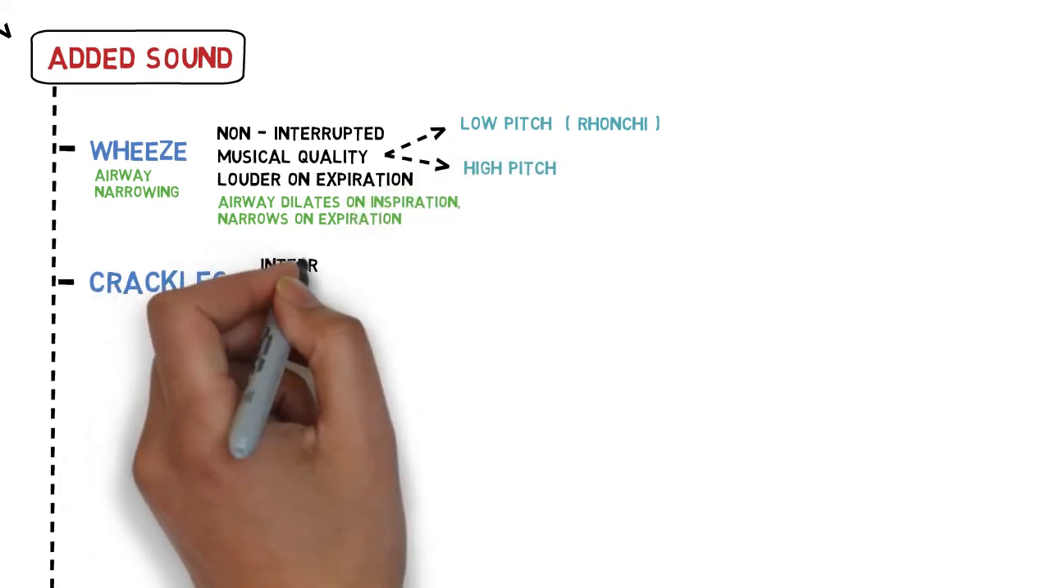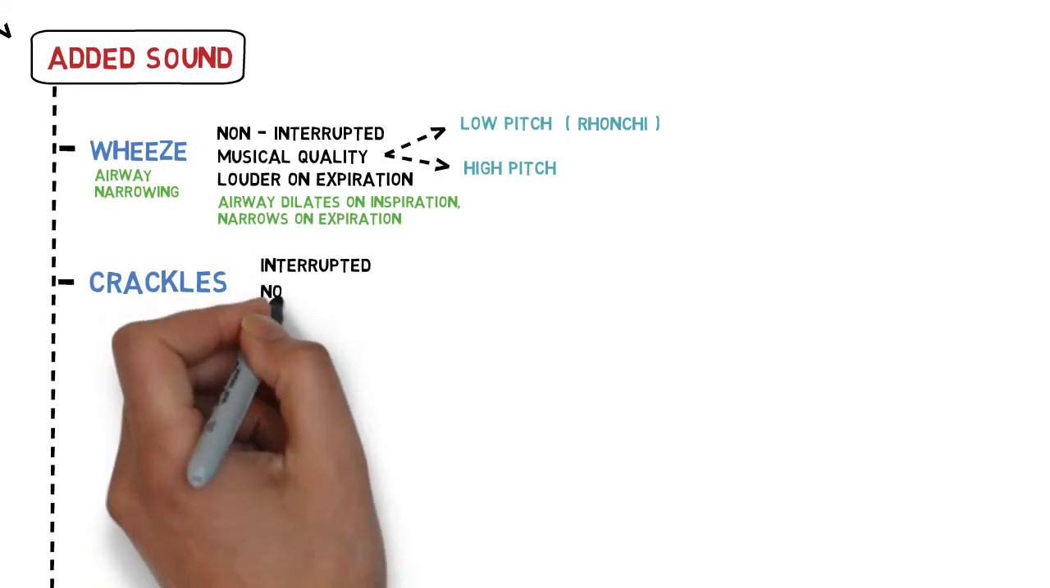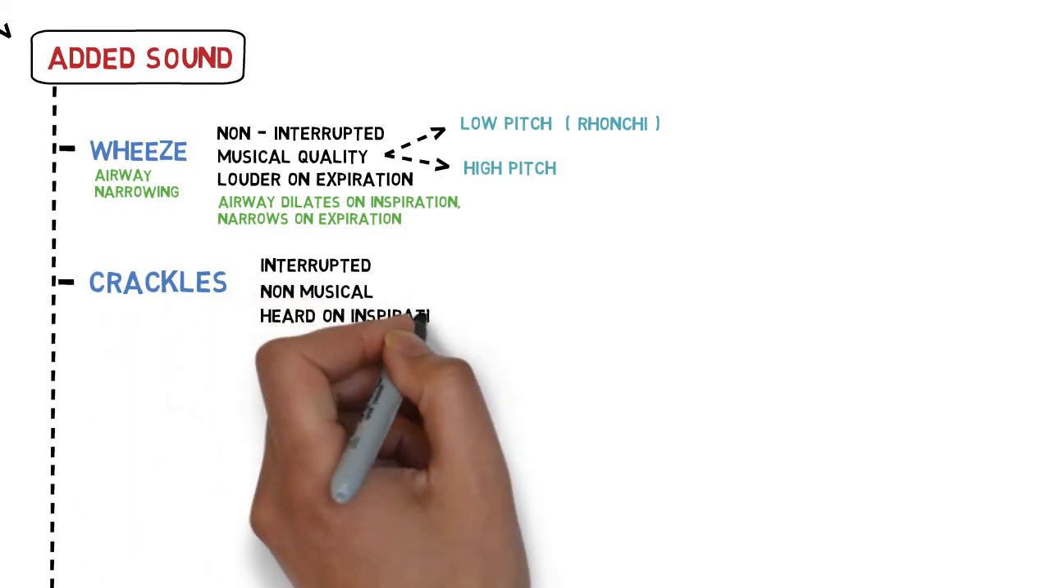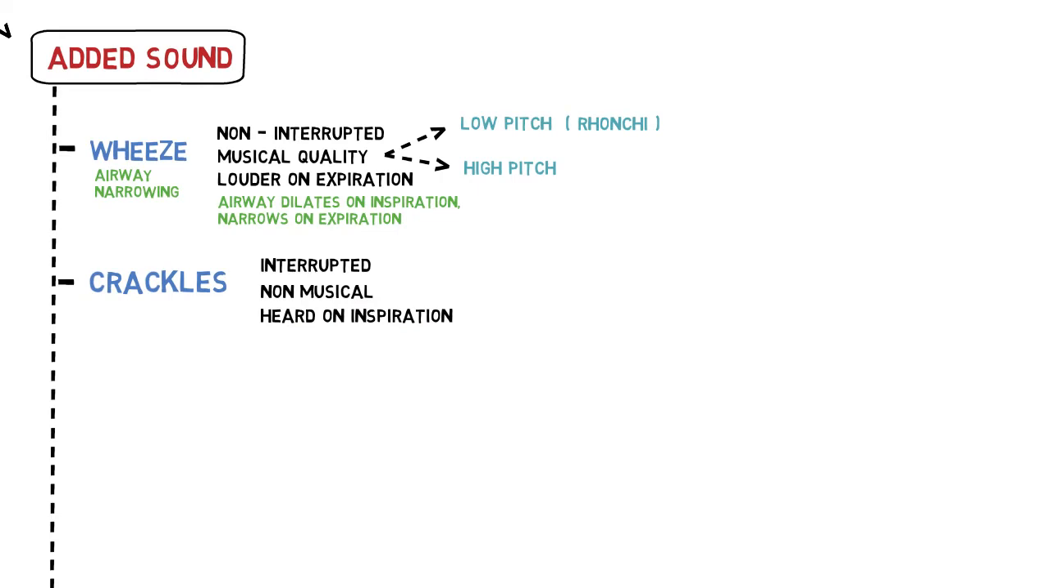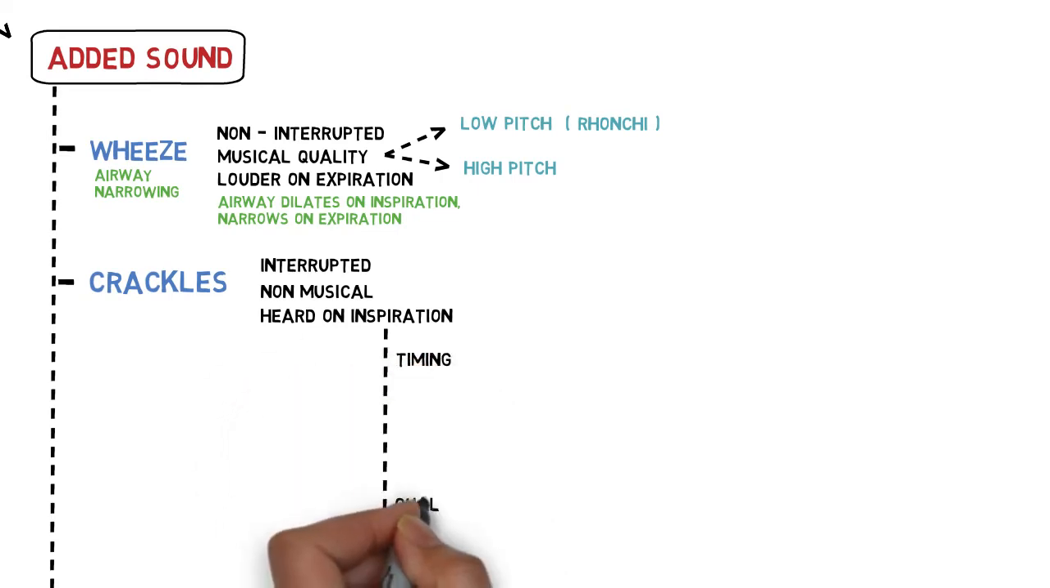Crackles is the opposite. It is an interrupted, non-musical sound heard on inspiration. Previously, crackles were also described as having high or low pitch. High pitch was called crepitation, whereas low pitch was called rales. However, there is no significant distinction between the two, so a unifying term, crackles, is used instead. More importantly is to describe its timing and quality.